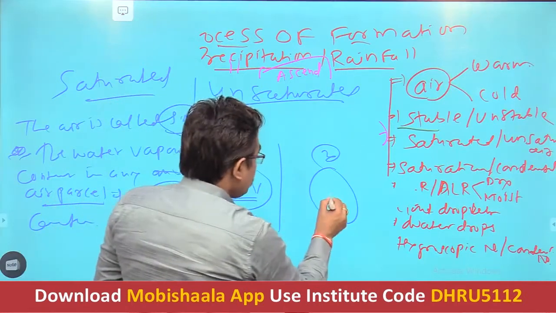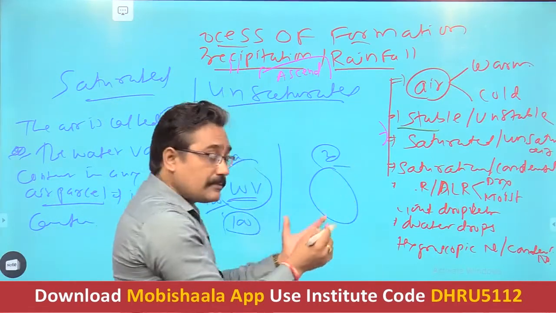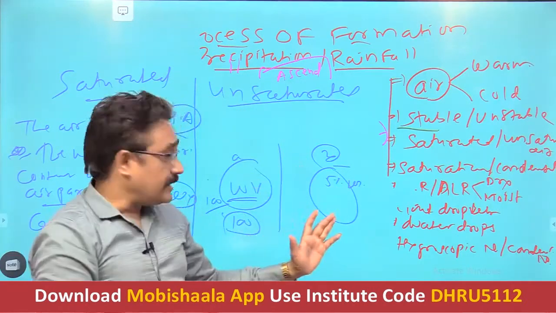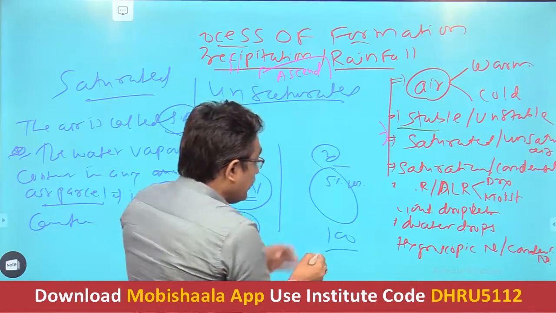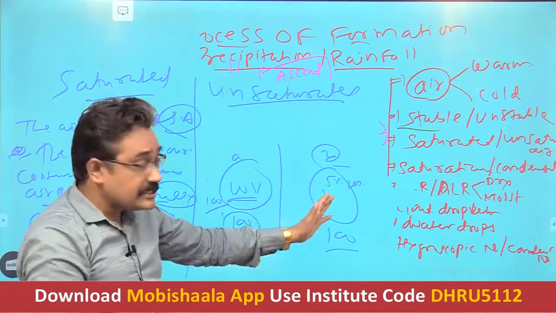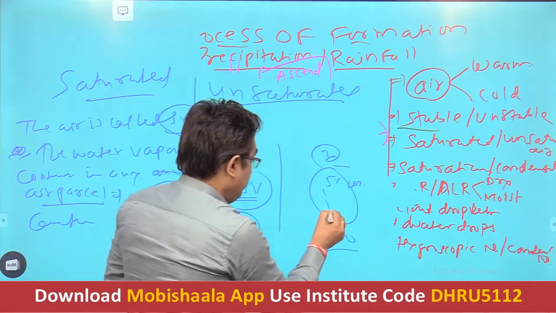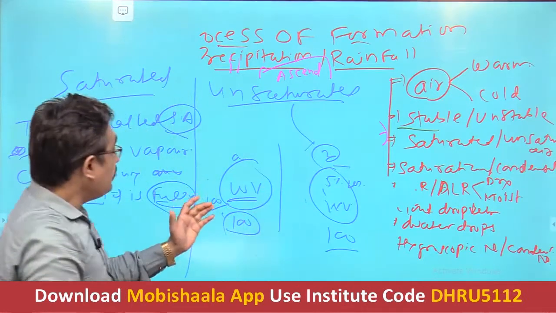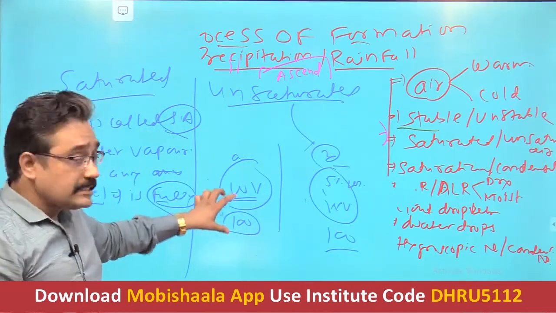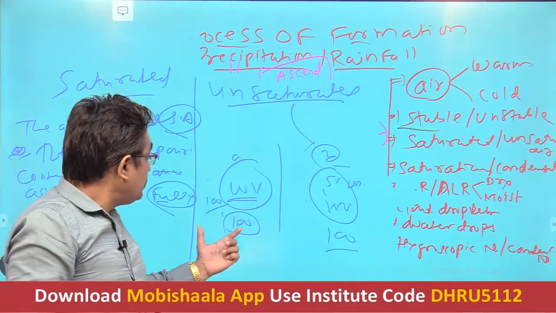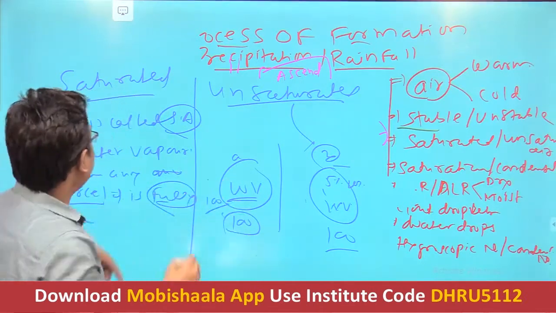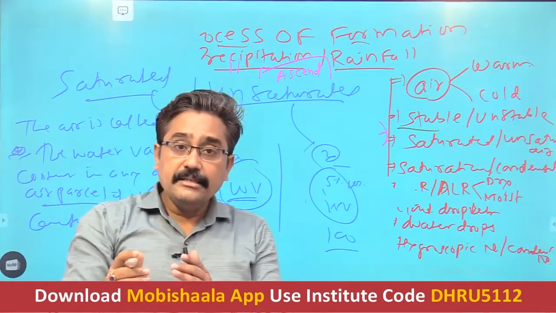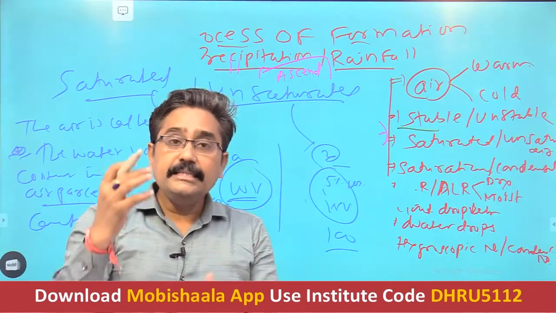But if this other parcel of air contains hardly 5% or 10% of the water vapor, its capacity is 100 units and it contains just 5 or 10 units of water vapor, then we will call it unsaturated air. And if any air parcel which has the capacity of 100 units contains 100 units of water vapor, then we will call it saturated air. Getting it? The important concept here is the water vapor.